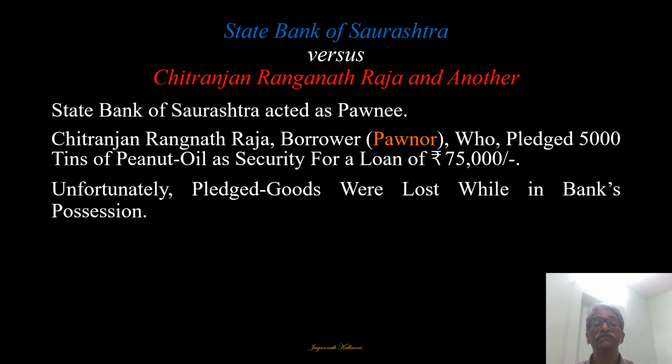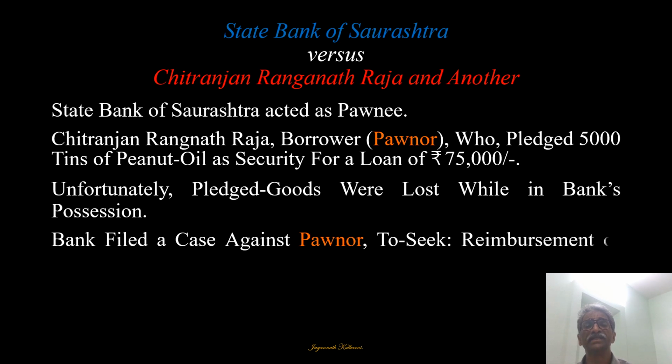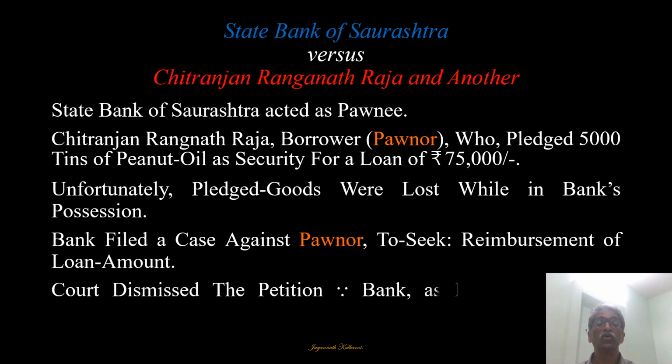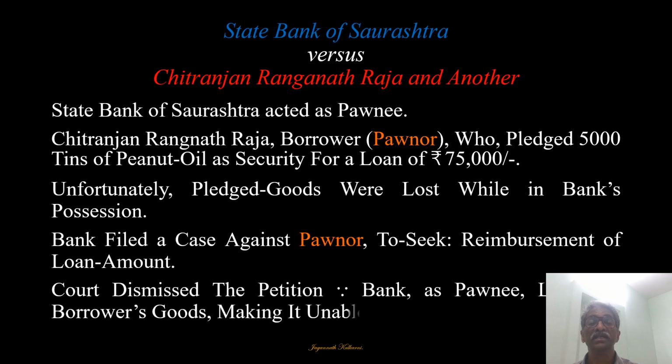Unfortunately, the pledged goods were lost while in the bank's possession, and the bank filed a case against the pawner to seek reimbursement of the loan amount. The court dismissed the petition, since the bank as pawnee, who had the borrower's goods, was unable to recover its payment. So this is the one case which has been discussed.